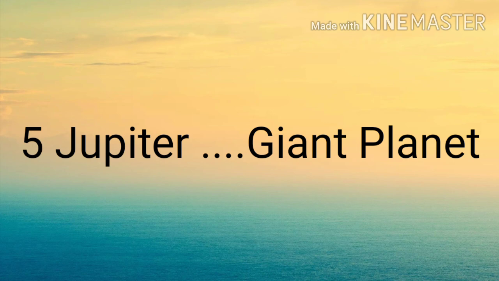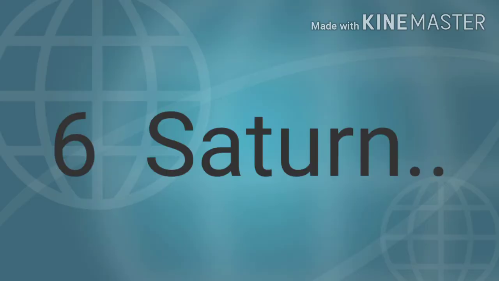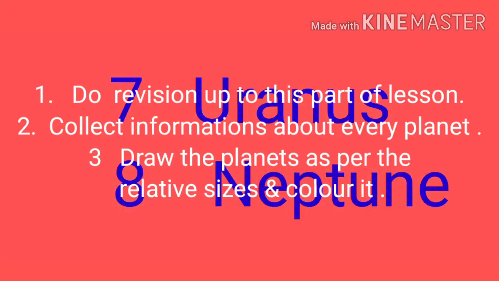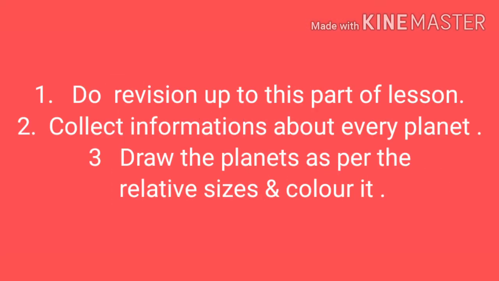It is the third brightest object in the sky. Sixth planet of the solar system is Saturn. It is famous for its beautiful rings. Uranus is the seventh planet, and the eighth planet is Neptune. Both are cold planets. Let's stop here, students.